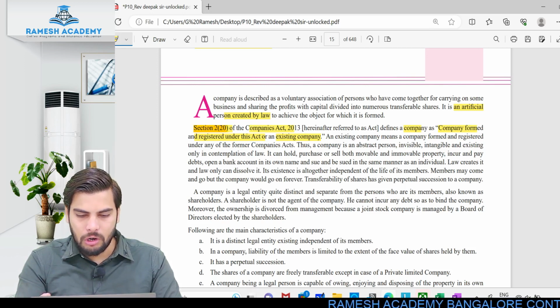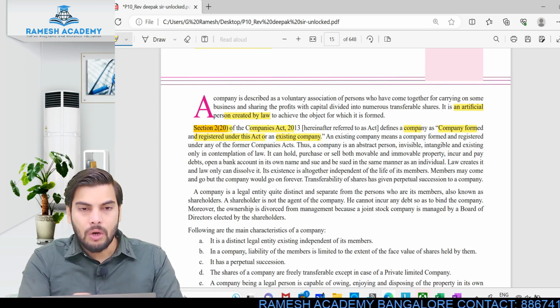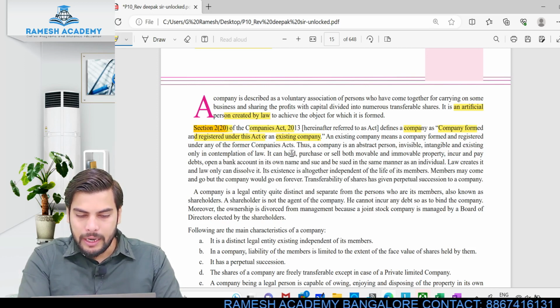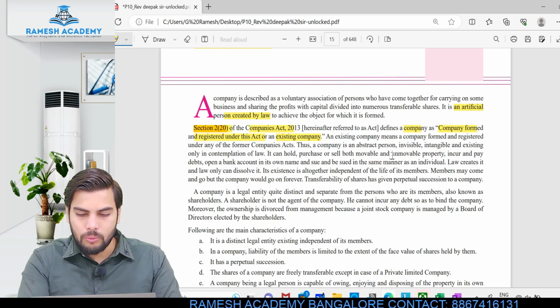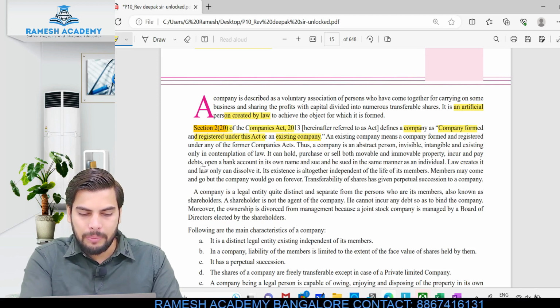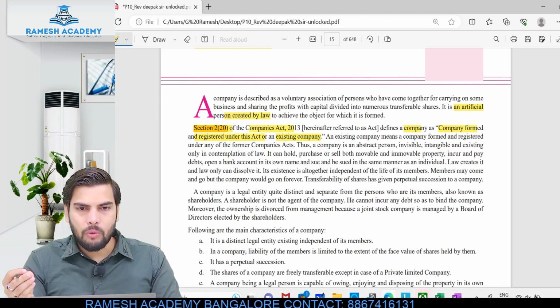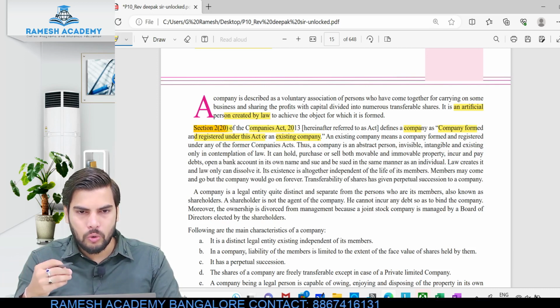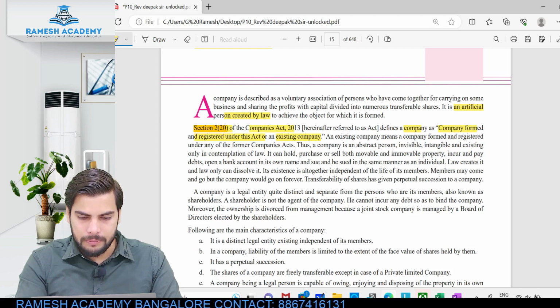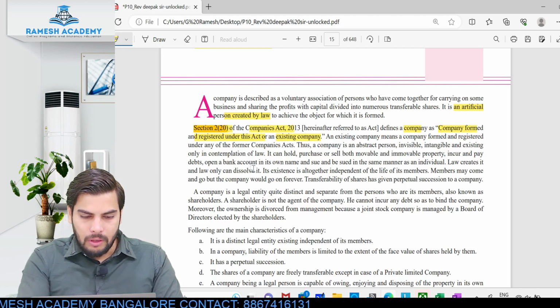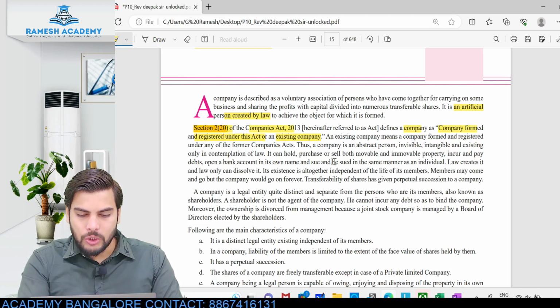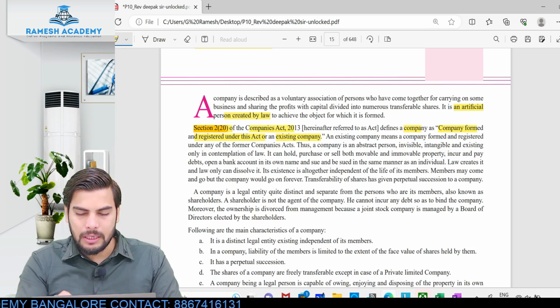All these things are not much relevant from an examination perspective. Okay, so look at this. What all can a company do? It can hold, purchase, sell both movable and immovable property, incur and pay debts, open a bank account in its own name, and sue and be sued in the same manner as an individual.